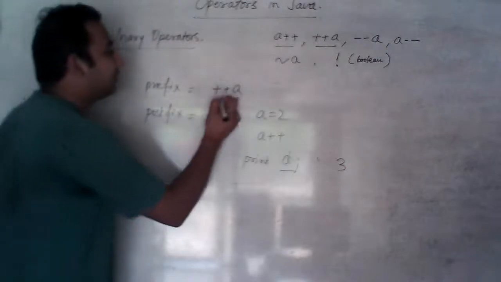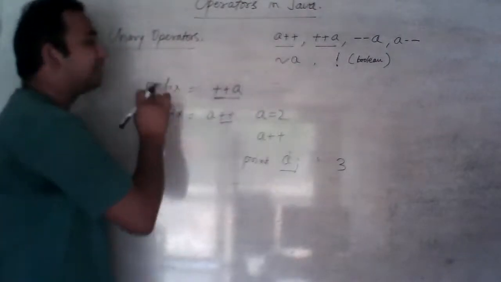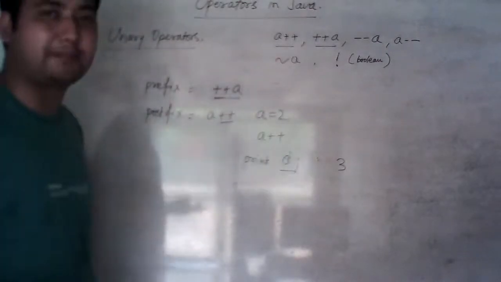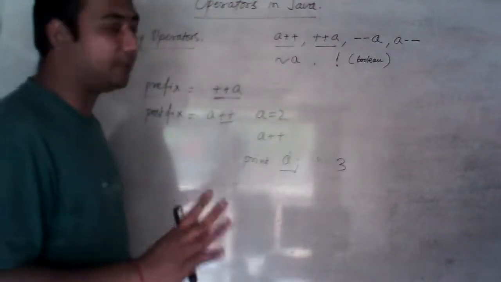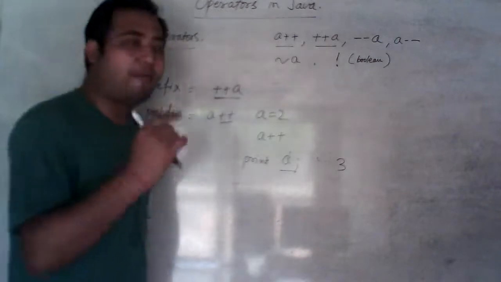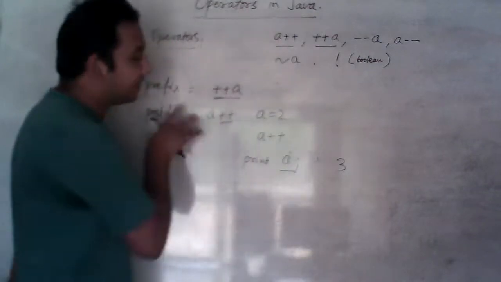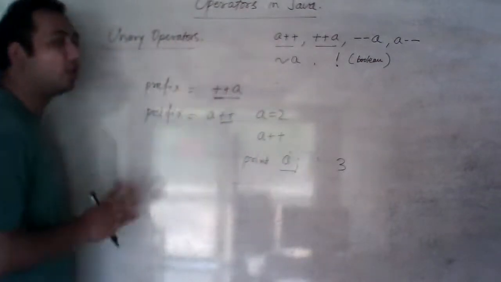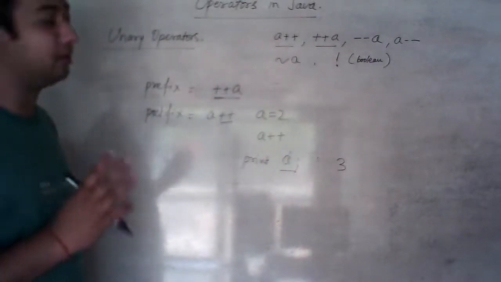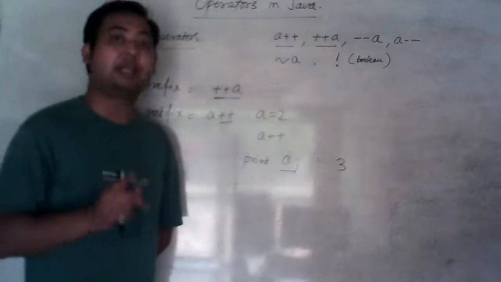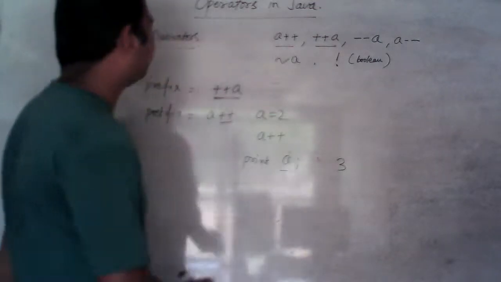If we are using these symbols before the variable, it means it is prefix. Very simple. And the meaning of both is same. Means increment of 1 will be there in both cases. In prefix also, and in postfix also. The same thing will happen. Then what is the difference? That I will tell you. Don't worry.